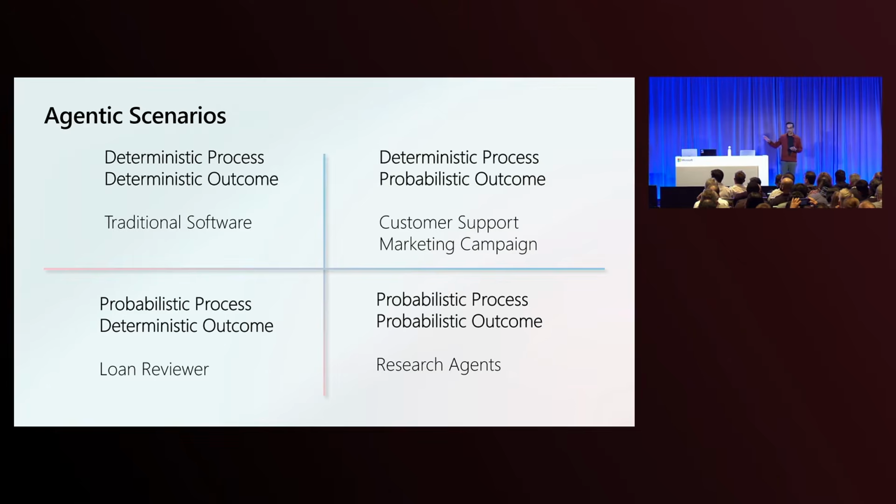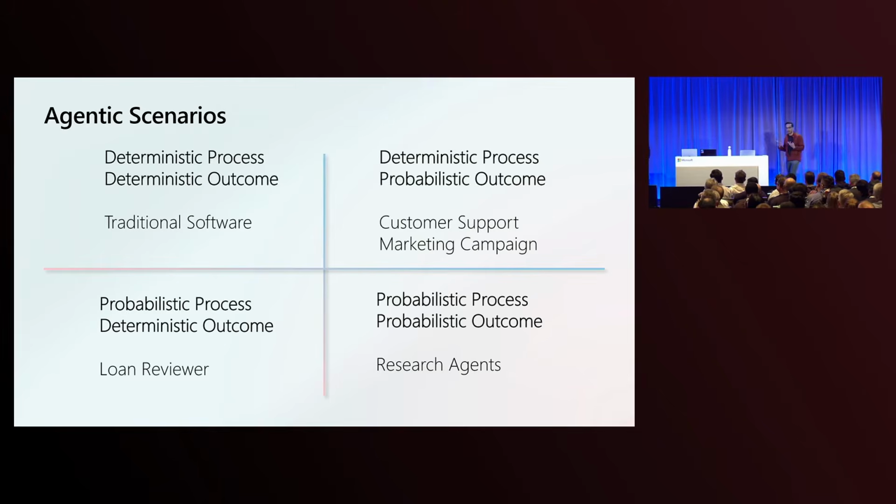But on the other end of this is a probabilistic process and a probabilistic outcome, and these are multi-agent systems, where you're completely relinquishing control over how the control flow works, and you're leveraging these LLMs to direct flow control. Now, obviously, we cannot live in this other spectrum, right?